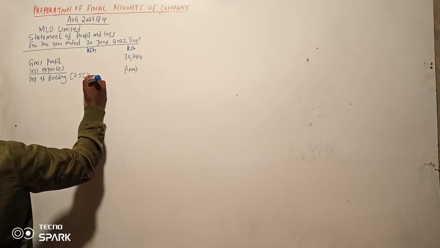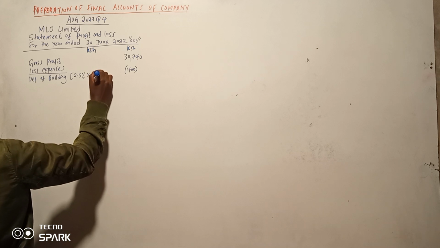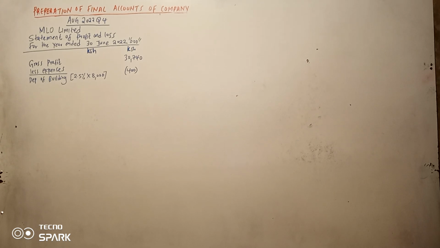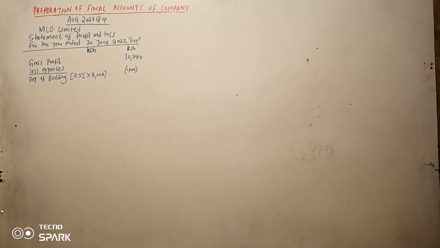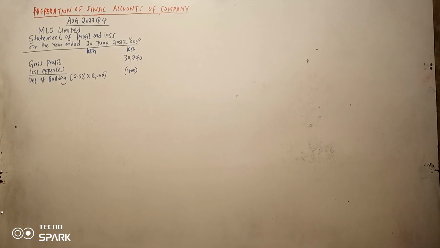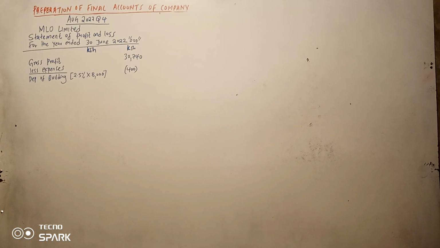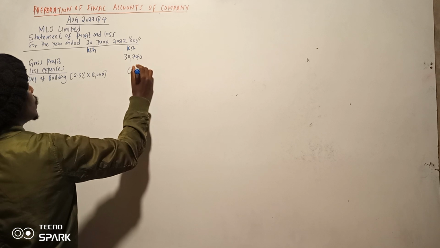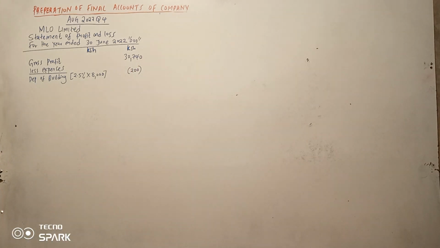2.5% times 80,000. So let me confirm. It's supposed to be 0.025 times 8,000. Supposed to be 200. Hapa nilikuwa nimewadanganya. 200. Nitoa wapi hiyo figures juu nilikuwa nimeweka what?